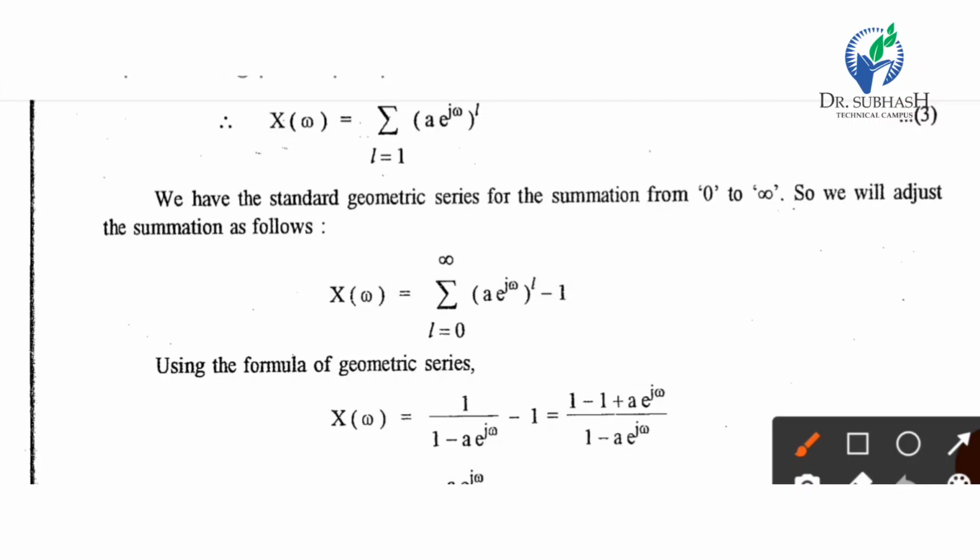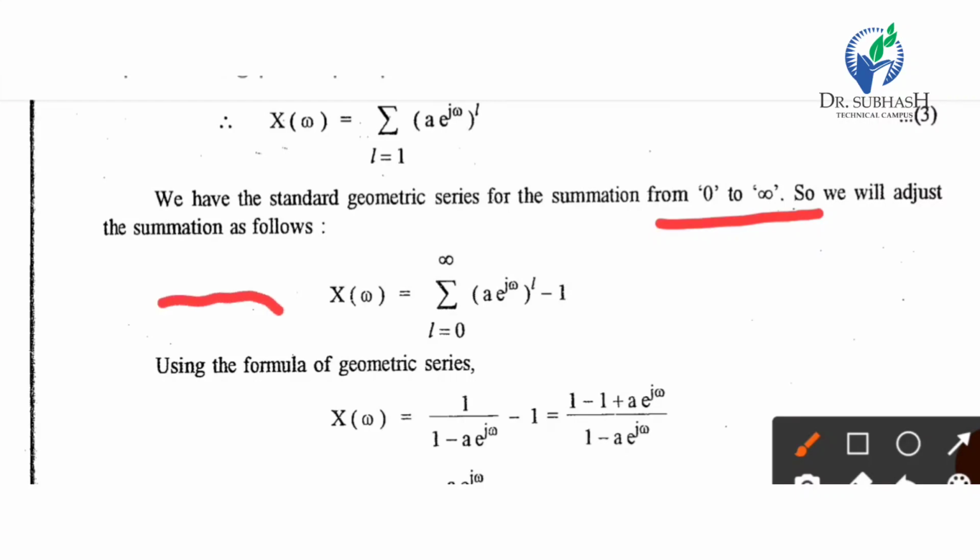So we have to convert it. We need the summation from 0 to infinity, so we will adjust the summation. Here we have 1 to infinity, but we will put L equal to 0, so whatever the answer, we will subtract it.